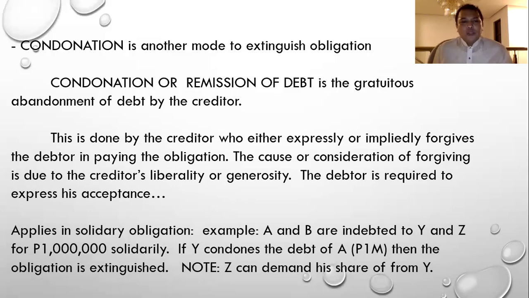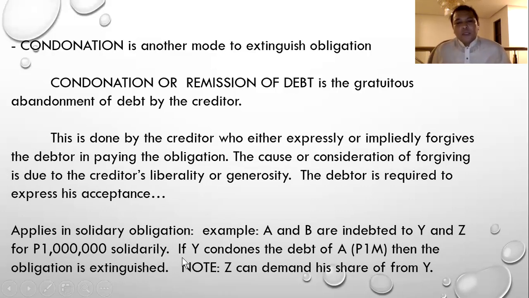Condonation also applies to solidarity obligations. If you recall, in solidarity obligations, there are two or more debtors or two or more creditors. So I have given here an example. A and B are indebted to Y and Z for 1 million pesos solidarily.